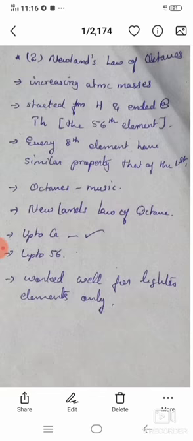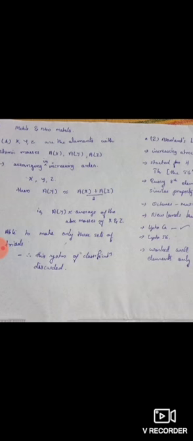So this is the summary of our topic today. You can make your own summaries and your own notes also. After reading carefully, you should make your own notes. This is what I did: I made a conclusion of our topic today.